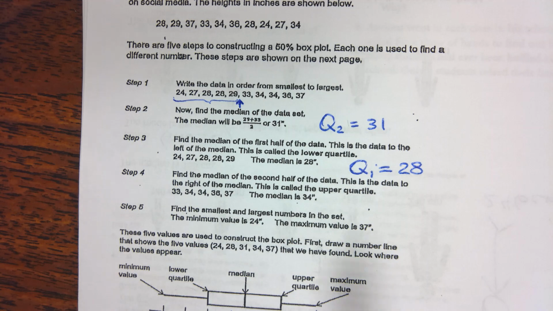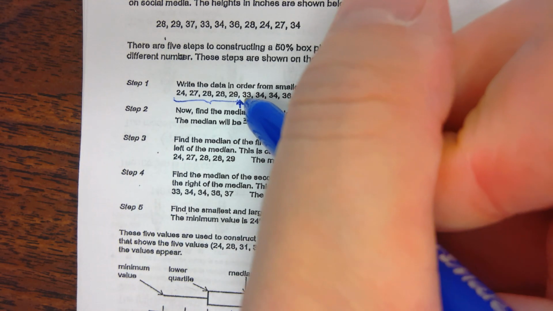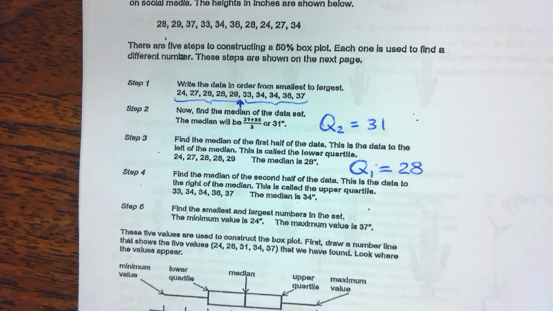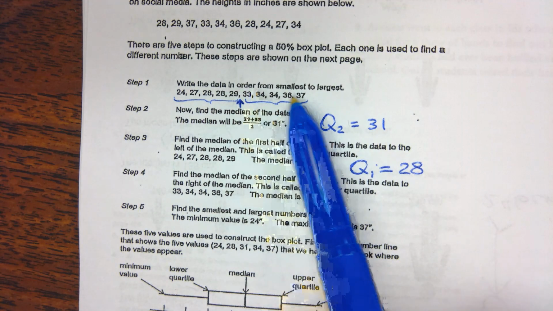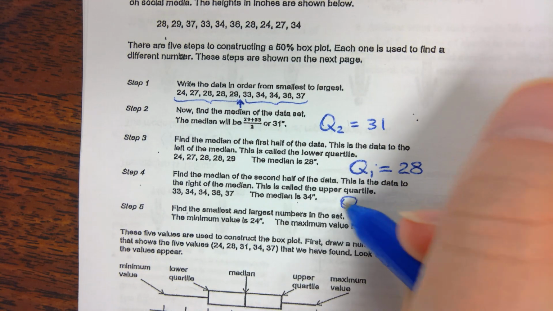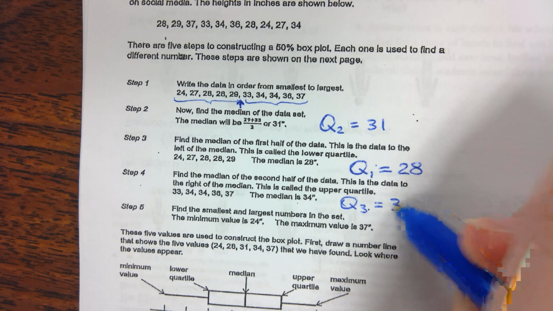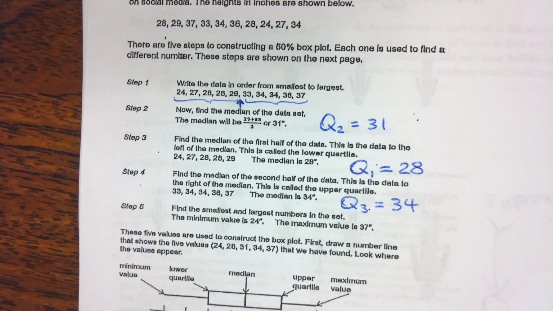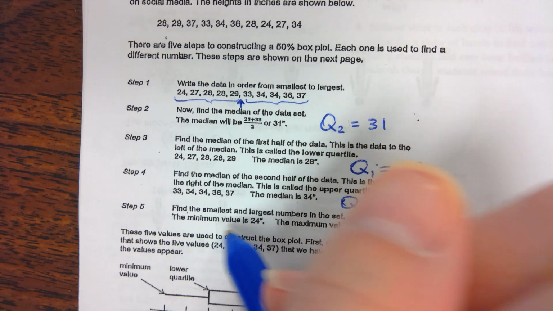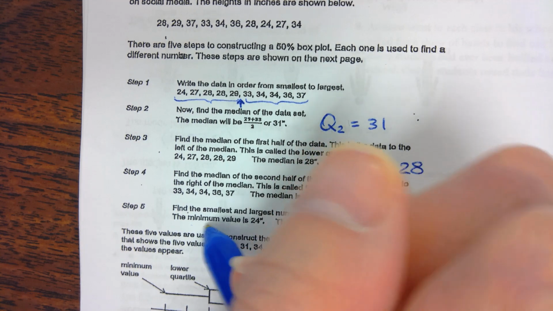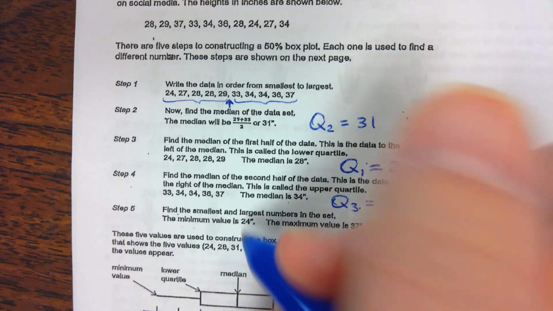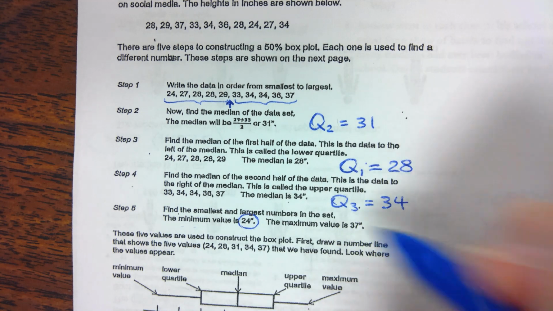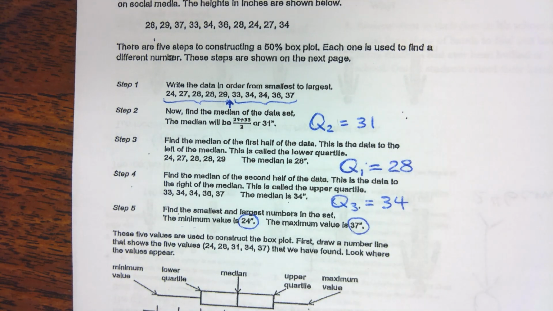Step 4, I'm going to take the upper part of the numbers and find the median again. Looking at these 5 numbers, the middle number is 34. So that's my Q3. And my lowest number is 24, highest is 37.